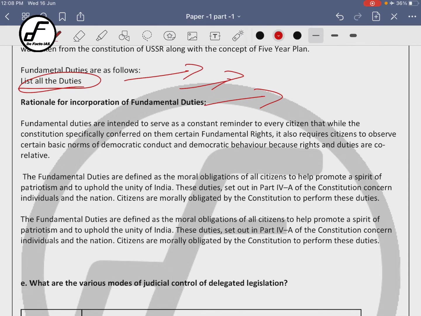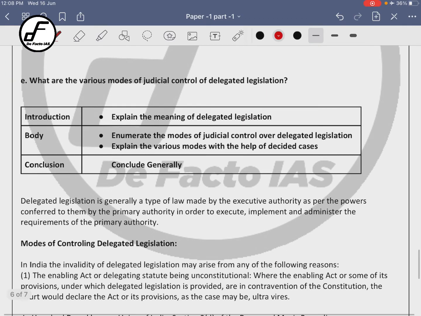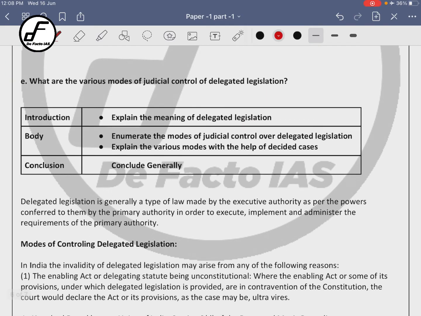Okay. Now if you look at it, there are three major rationales for providing these fundamental duties. The first rationale is that it is intended to serve as a constant reminder. People should remember that there is a fundamental duty, right? Second, to help promote the spirit of brotherhood, a spirit of patriotism. And the last was to remind of the moral obligation to the citizens of India, right? So they are the three major objectives. Again, a very easy question.